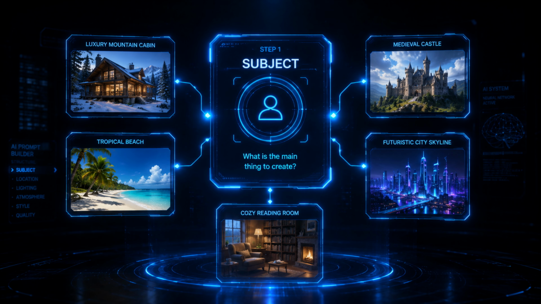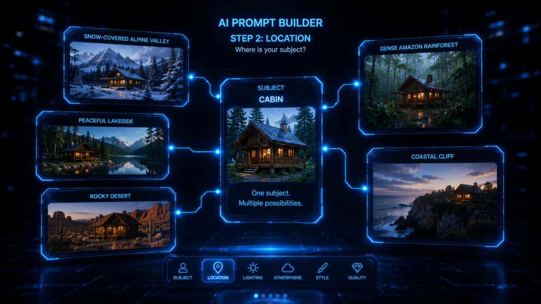The second step is the location. Where is your subject? This is where many beginners stop too early. Instead of saying a cabin, say a luxury mountain chalet overlooking a snow-covered alpine valley. Instead of a porch, say a covered wooden porch deep in the Amazon rainforest. Notice how much more vivid those descriptions become.